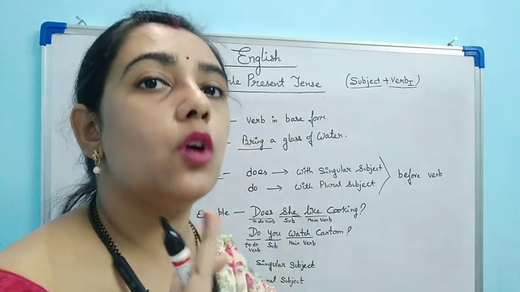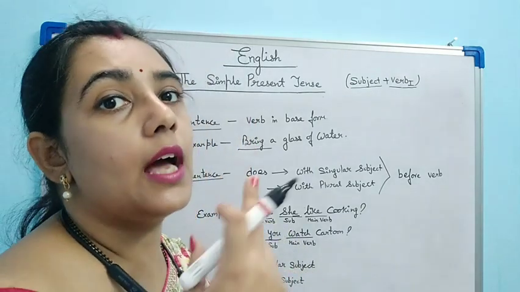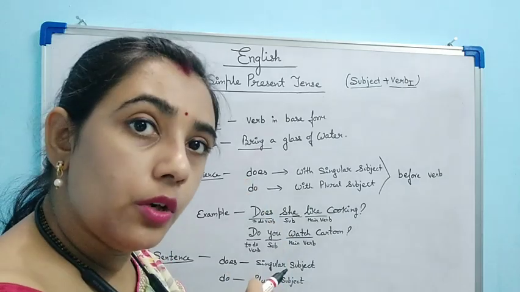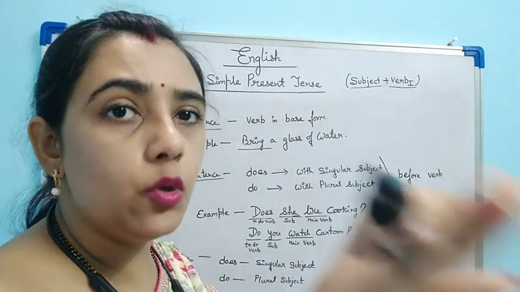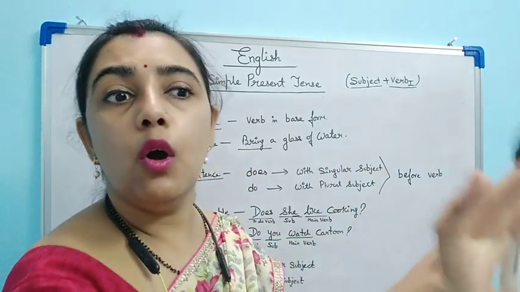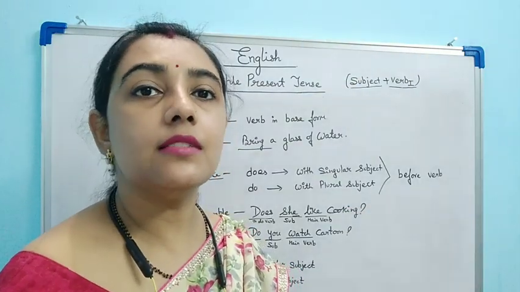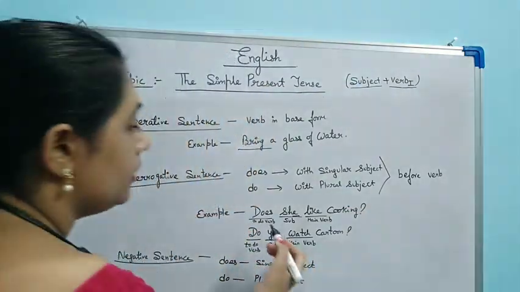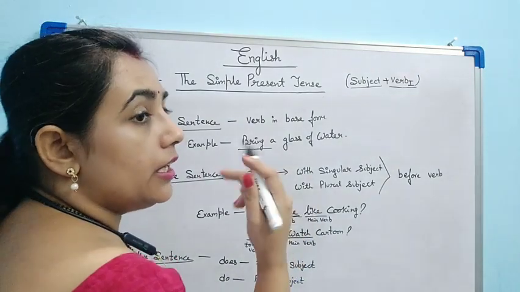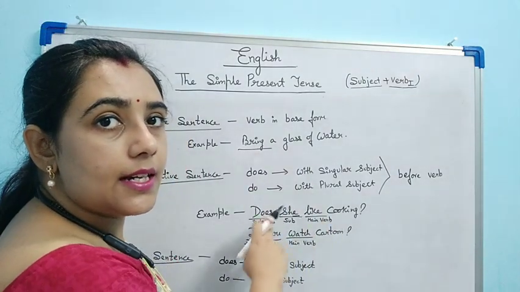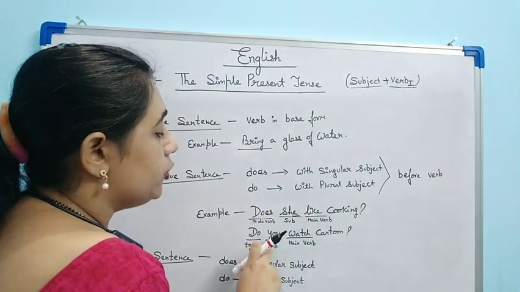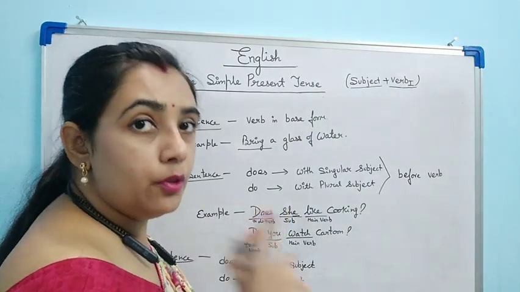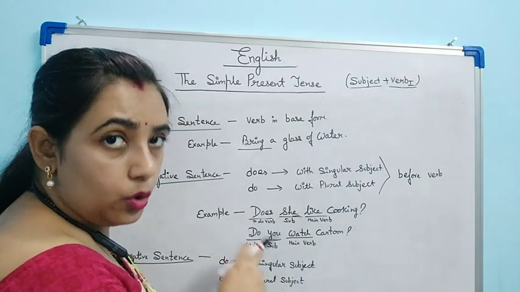So you is not a single person. You has the meaning of plural as well as singular. I can talk to a single you or I can talk to the whole class resembling them as you. So she, he, it, these are single person and should have does. You is considered as plural and it should have do.